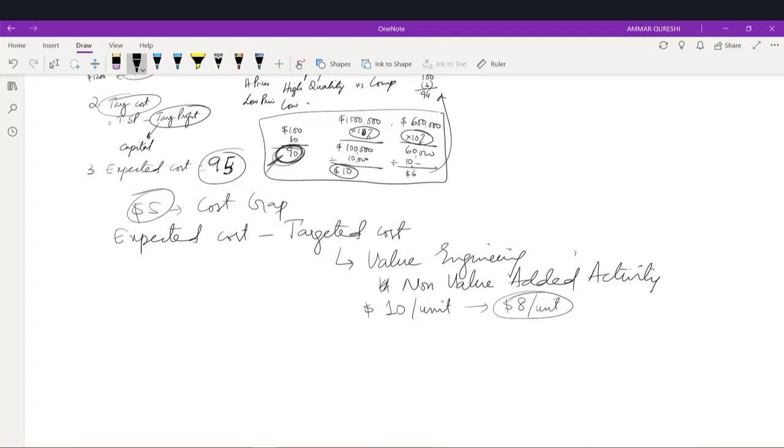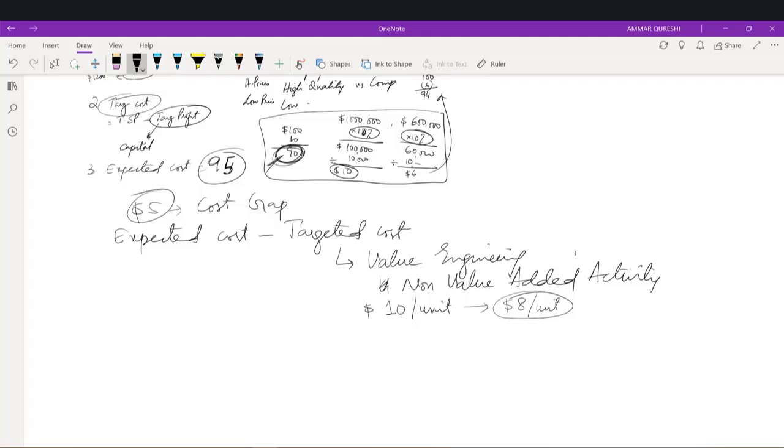We have to keep in mind that we cannot prolong this cost reduction process. We have to carry out this cost reduction process within a time frame. If you take longer to reduce this cost and the product launch gets delayed, its market share can be compromised. We will probably not be able to sell more units in that case. So this cost reduction process must be done within a time frame. That is very important, right? So these are a few areas which we need to identify now.